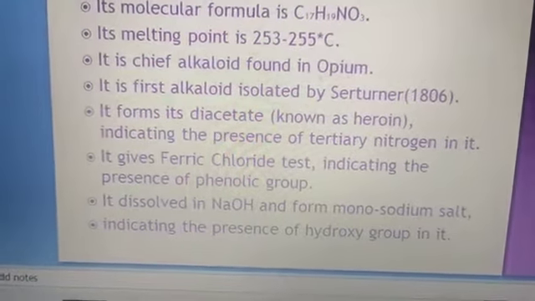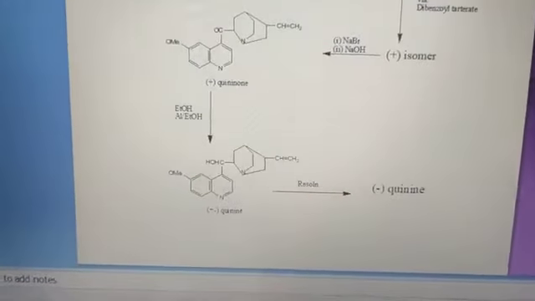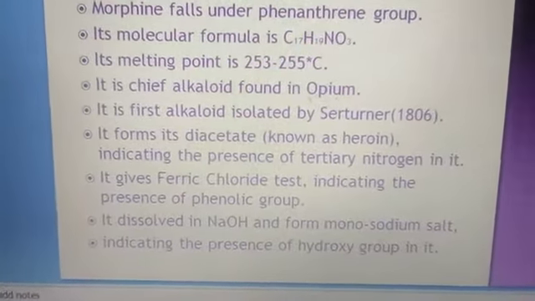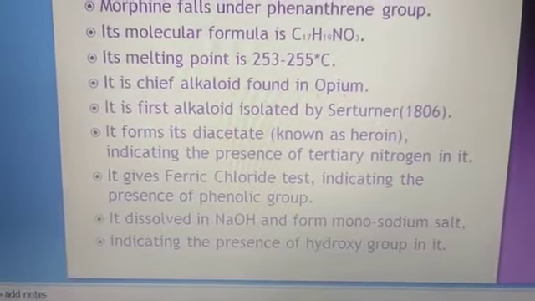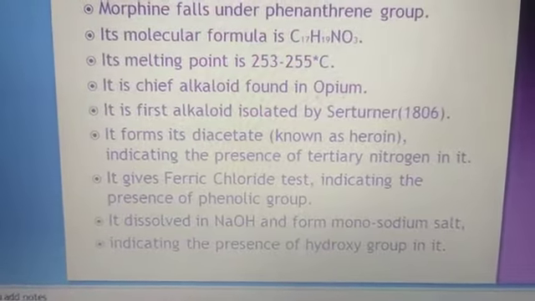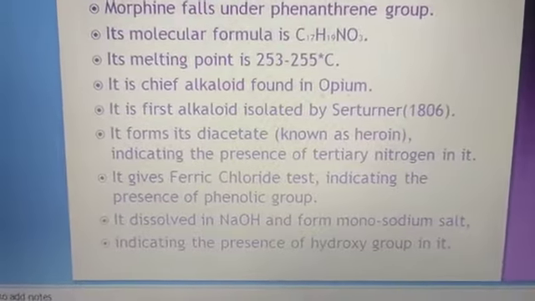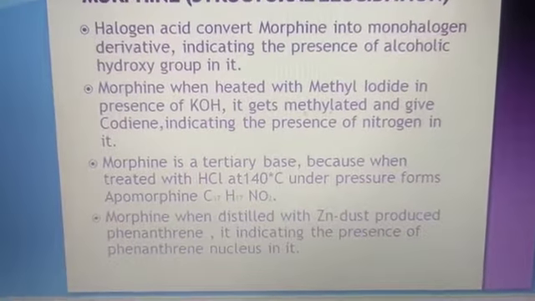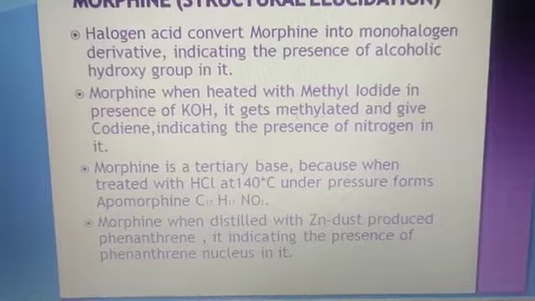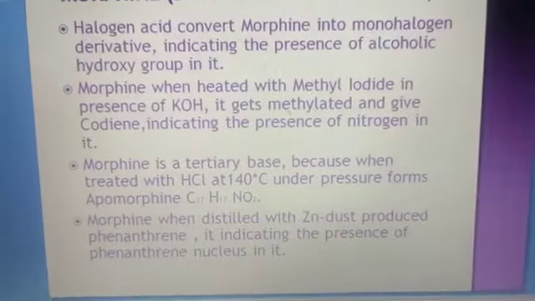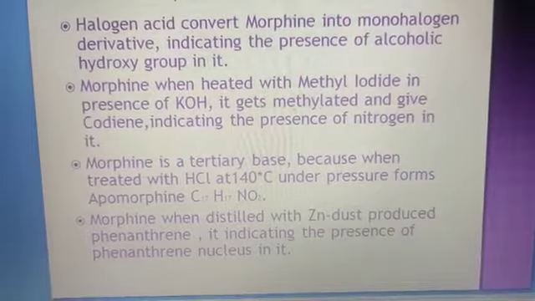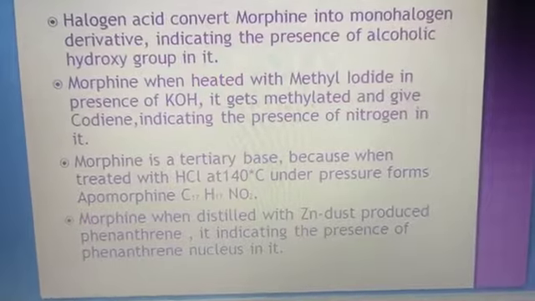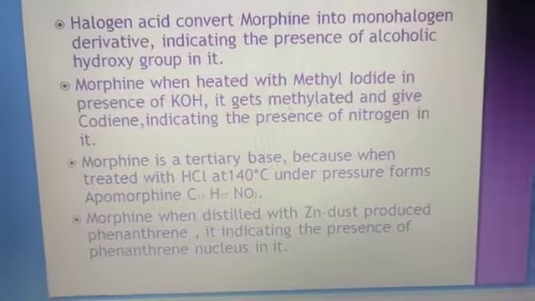Morphine gives the ferric chloride test, which indicates the presence of a phenolic group in it, and it also dissolves in NaOH and gives a monosodium salt, which indicates the presence of one hydroxy group in it. Next, halogen acid converts morphine into a monohalogen derivative, which indicates the presence of an alcoholic hydroxy group in it. And morphine, when heated with methyl iodide in the presence of KOH, gets methylated and gives codeine, which again indicates the presence of nitrogen in it.